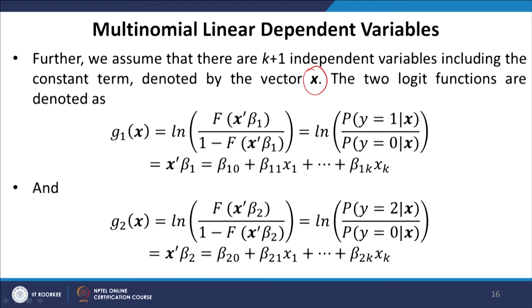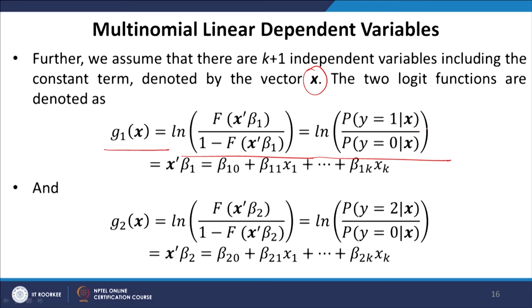The 2 logit functions are denoted as g1(x), which is the logarithm of the ratio of the response probability of y equals 1 conditional upon x to the response probability of y equals 0 conditional upon x.